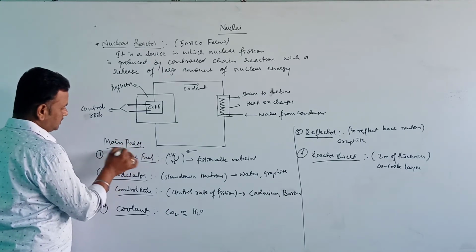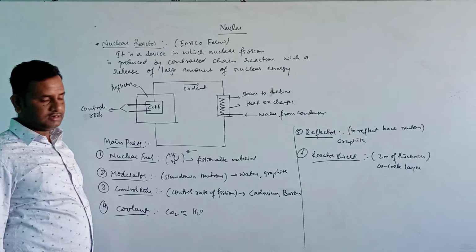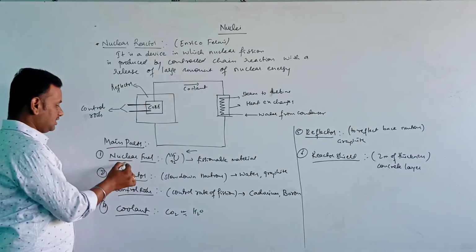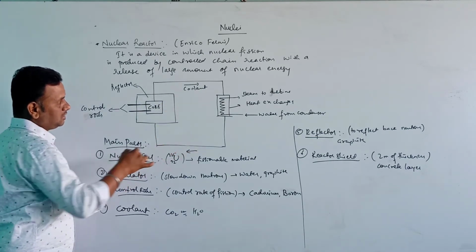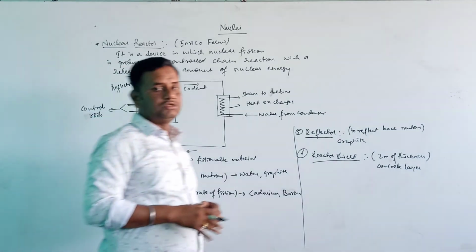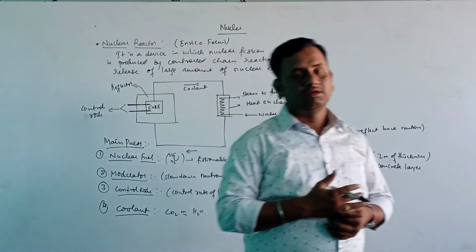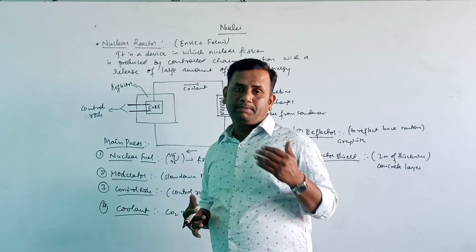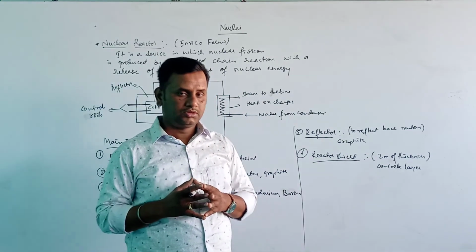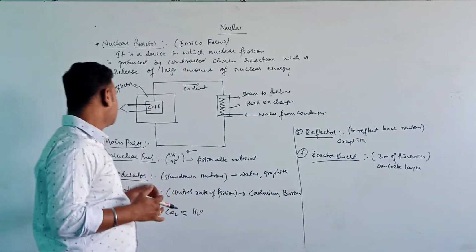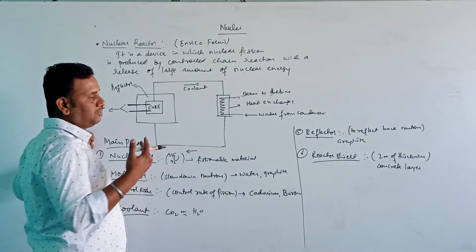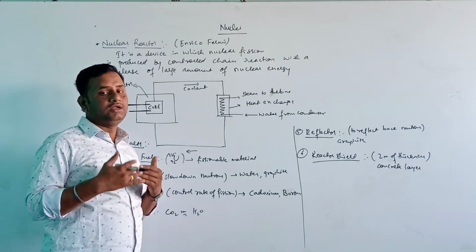Main parts of the nuclear reactor. So it is a diagram. Here the first main part is that this nuclear reactor consists of nuclear fuel. As to run any vehicle or any bike, we need a fuel which is called petrol. Okay. So similarly in a nuclear reactor also, to produce a large amount of nuclear energy, we need a nuclear